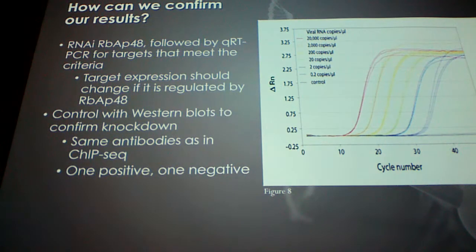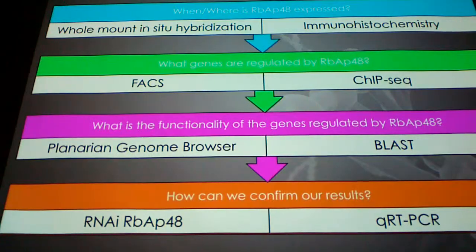Okay, and so how do we confirm that the targets that came out of ChIP-seq actually are being regulated by RBAP48? We're going to do RNAi followed by QRT-PCR. So we knock down RBAP48, and then we quantify the amount of mRNA expression of the target, and it should be changed. We just want to see that if we knock it out, there's some difference in mRNA expression. The control for this is going to be Western blots, so we want to make sure that RBAP48 actually is knocked out. So we're going to do a Western blot to do that.